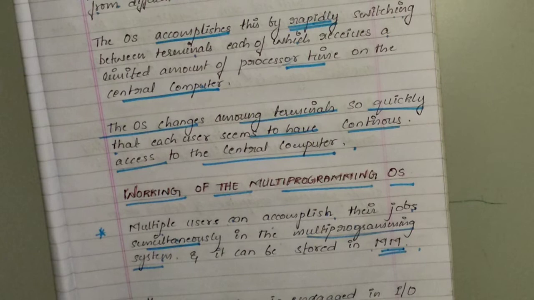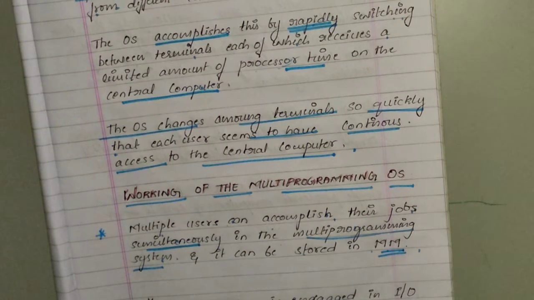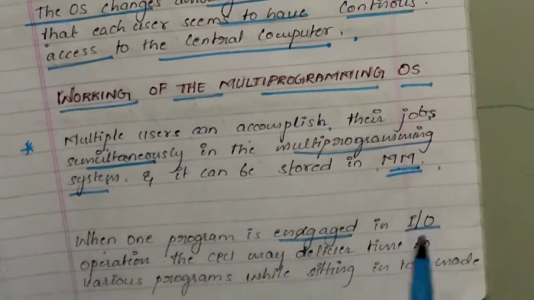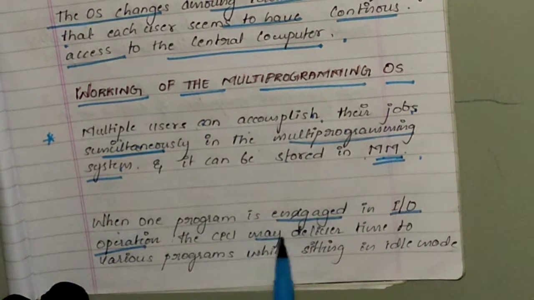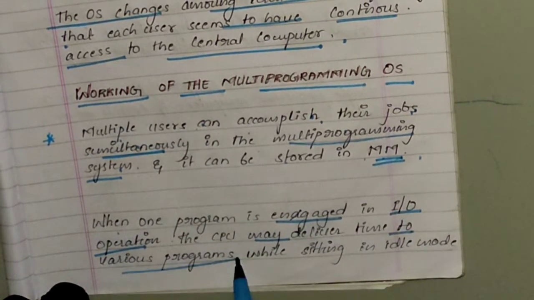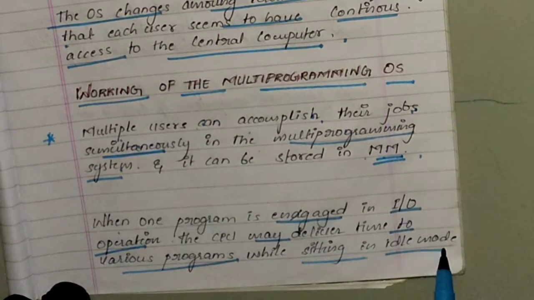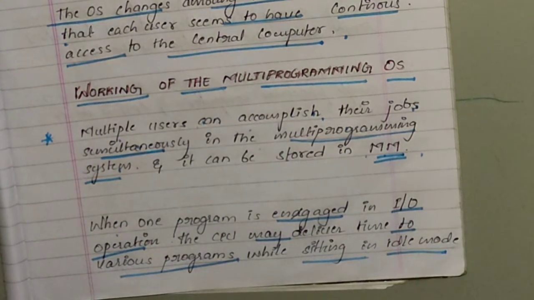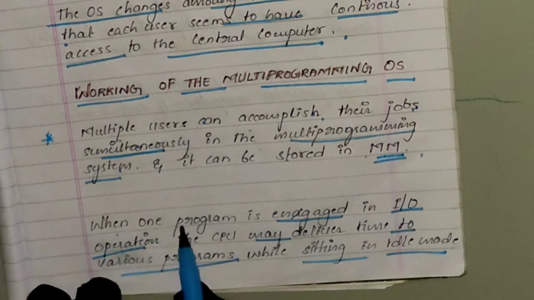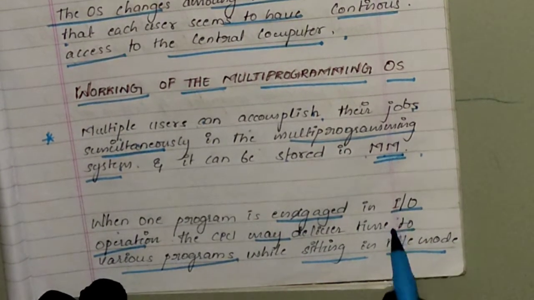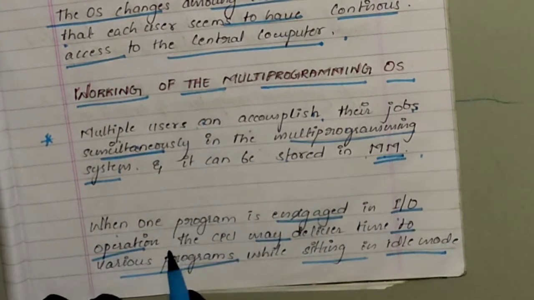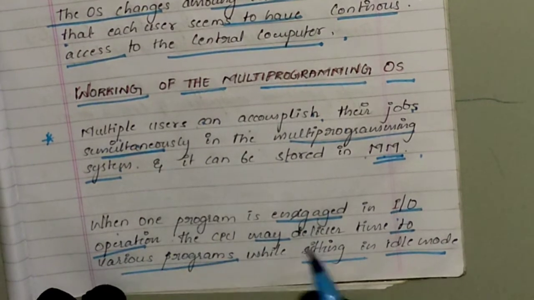Then the second point is, when one program is engaged in an input-output operation, the CPU may deliver time to various programs instead of sitting in idle mode. So the CPU will not be idle, the CPU will always be busy. Instead of sitting in idle mode, what the CPU will do is take some other process into memory for the purpose of execution.